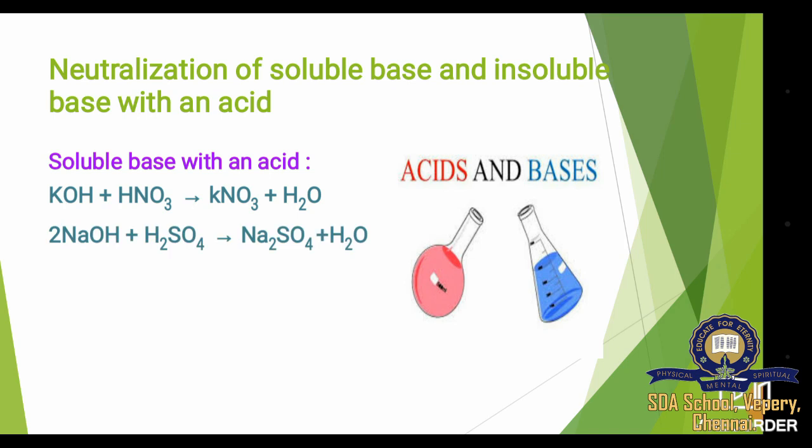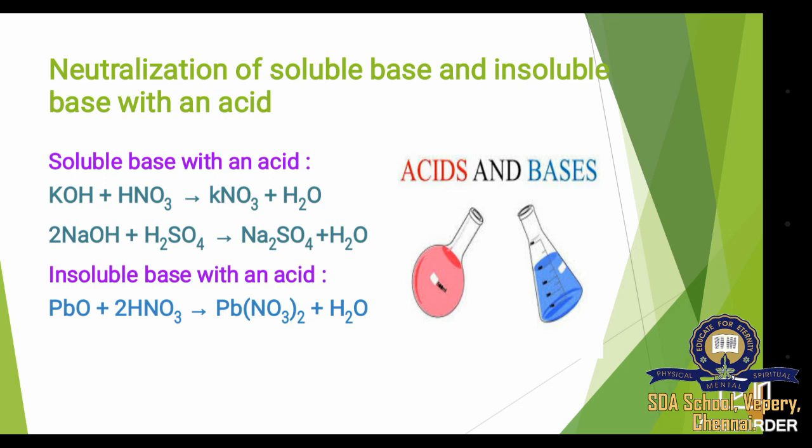Another example is NaOH plus H2SO4. Here SO4 combines with Na and OH combines with H, and they form H2O and Na2SO4 as products. The other category is the insoluble base. Here KOH and NaOH are soluble bases. Now we are going to take an insoluble base.